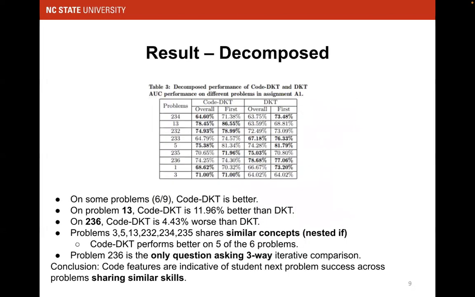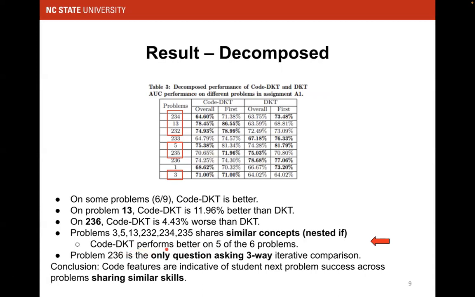So we further decompose this result. We can see that on some of the problems, Code-DKT is better on 6 out of 9. I think this is a good percentage, right? On problem 13, it is way better than DKT. However, on 236, it is worse than DKT. But why? Then we say, okay, some problems share similar concepts.